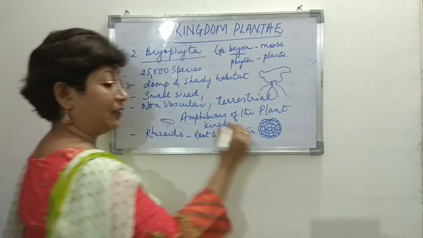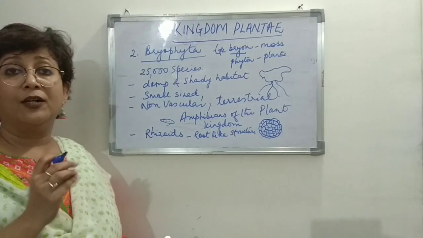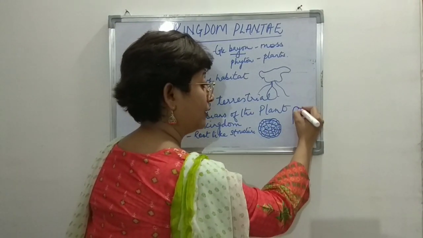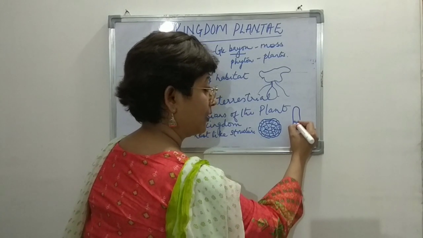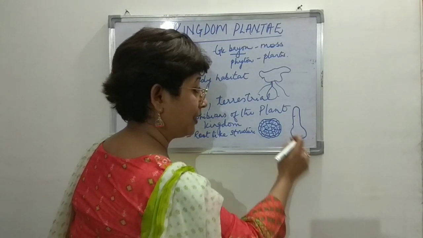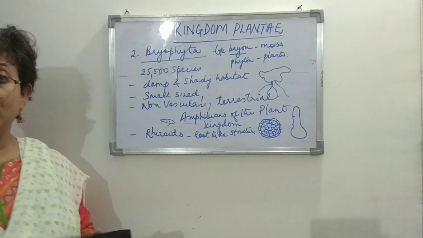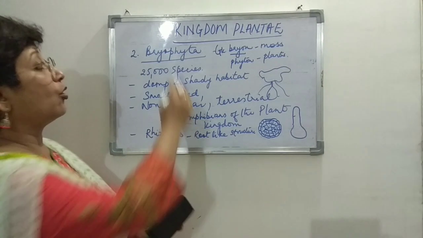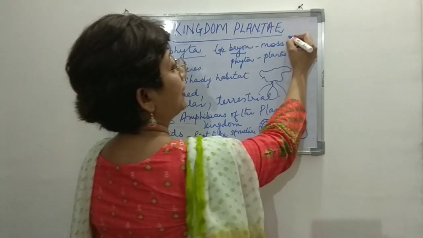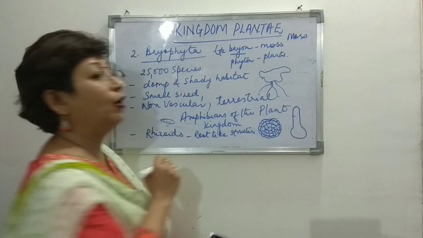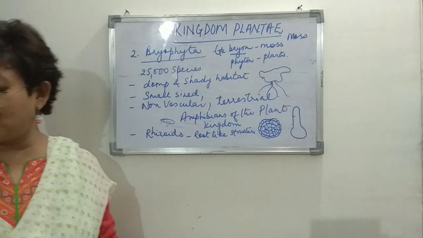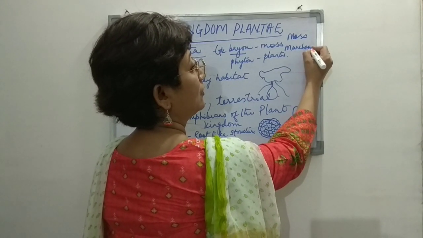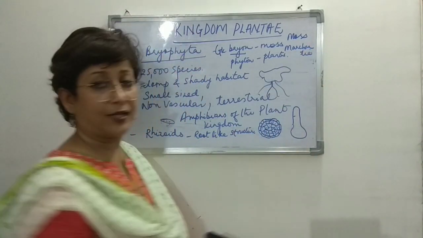reproductive organ. Similarly, this is the male reproductive organ. The female reproductive organ shape is something like this, right? Inside it is multicellular and then a layer of jacket. So the sex organs are multicellular and they are jacketed, right? Examples of bryophyta are moss, right? Moss is one example. Then Marchantia is another example. This is another example, right?